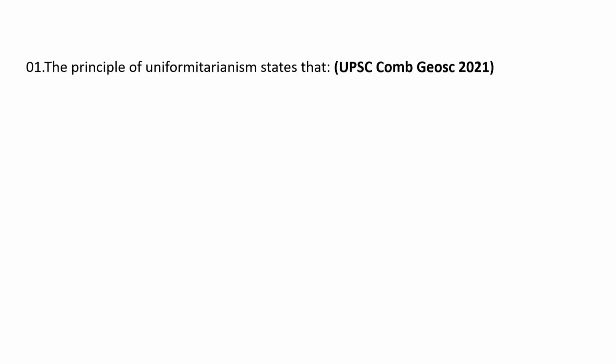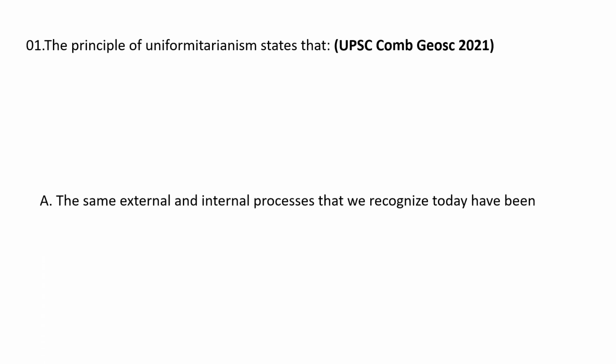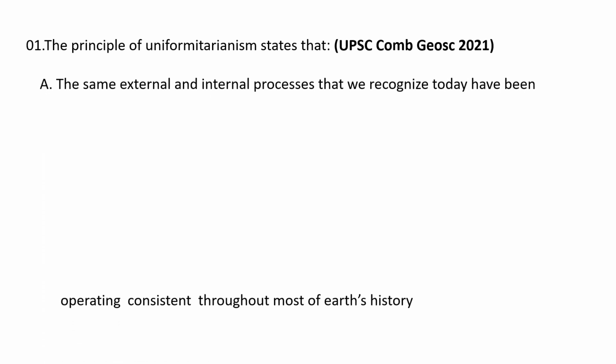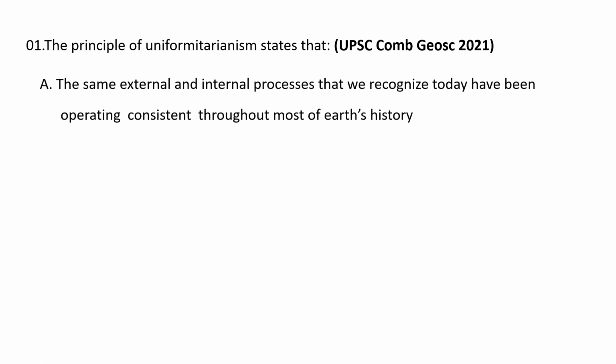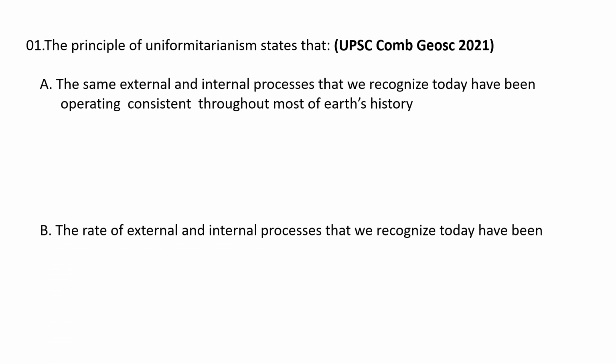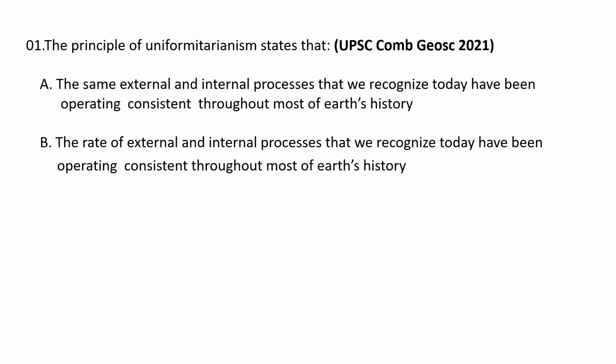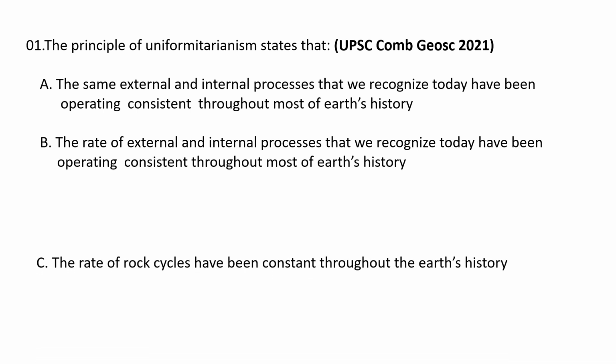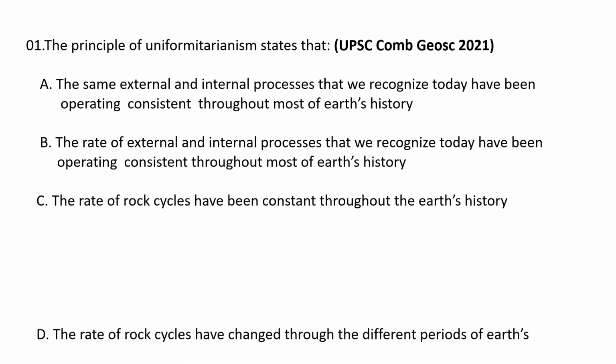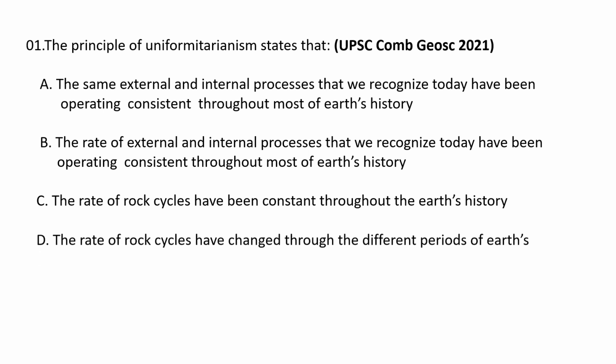The principle of uniformitarianism states that A. The same external and internal processes that we recognize today have been operating consistently throughout most of the Earth's history, and B. The rate of external and internal processes that we recognize today have been operating consistently throughout most of the Earth's history, and C. The rate of the rock cycles have been constant throughout the Earth's history, and D. The rate of the rock cycles have changed through the different periods of the Earth's history.